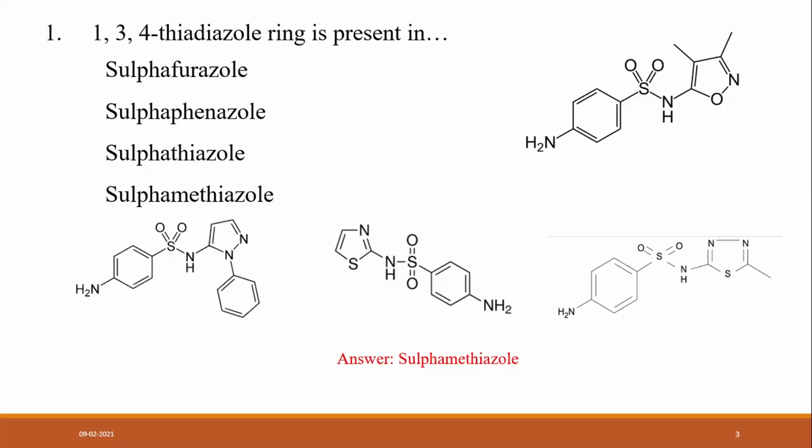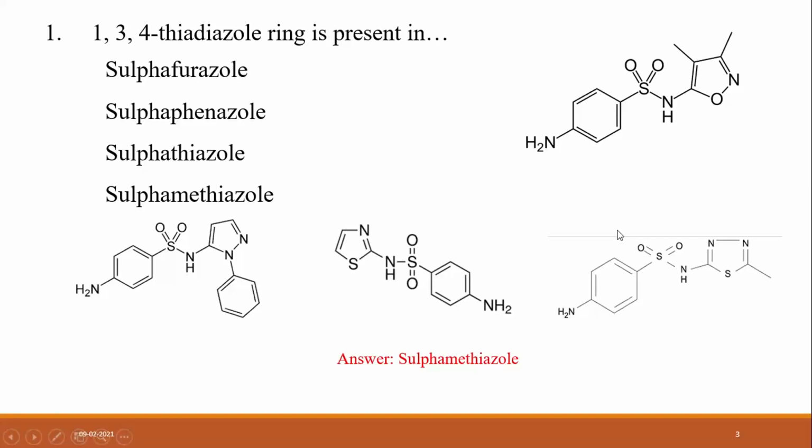So the answer is sulfamethizole, because sulfamethizole contains a 1,3,4-thiadiazole. When the numbering starts, the first number is sulfur, the third number goes to this nitrogen, and the fourth number goes to this nitrogen. So it is 1,3,4-thiadiazole.